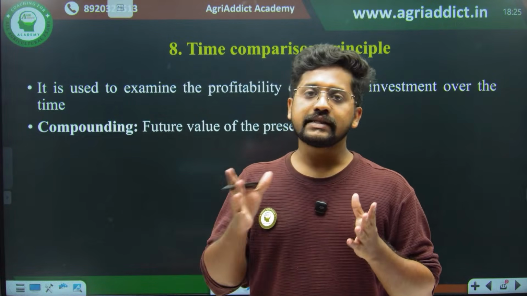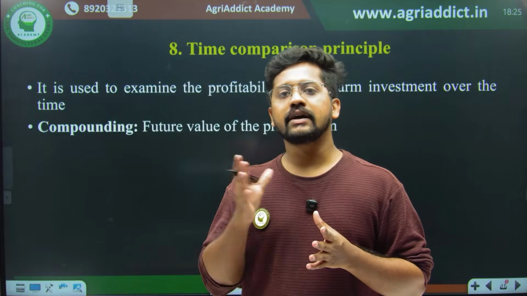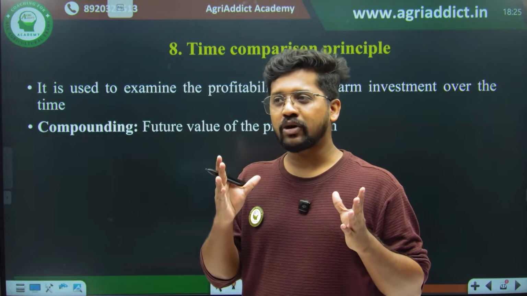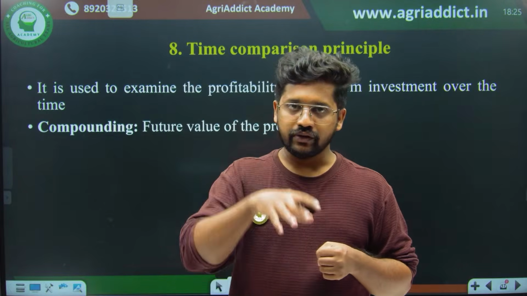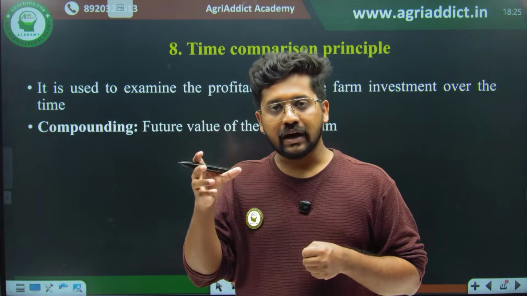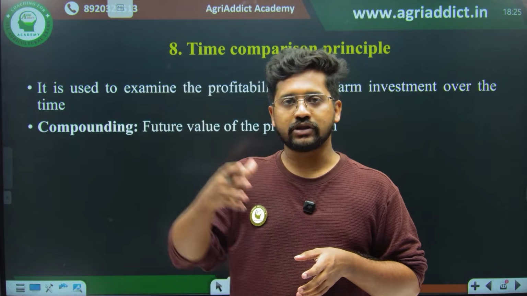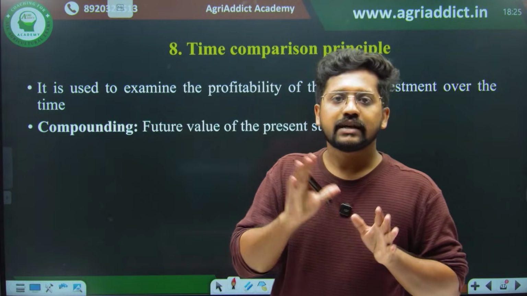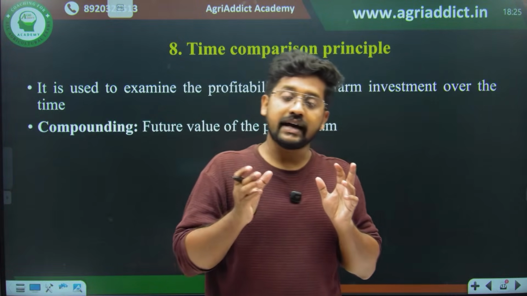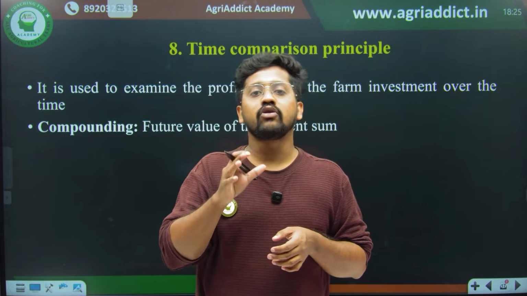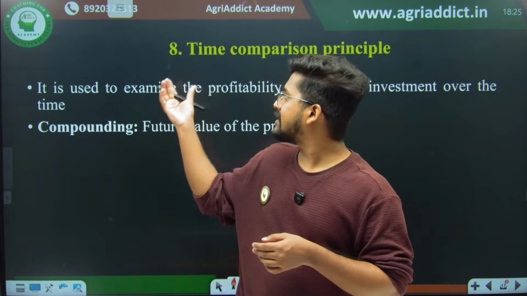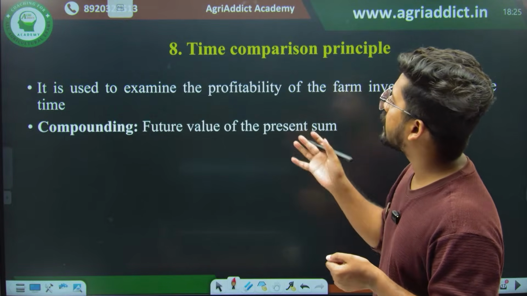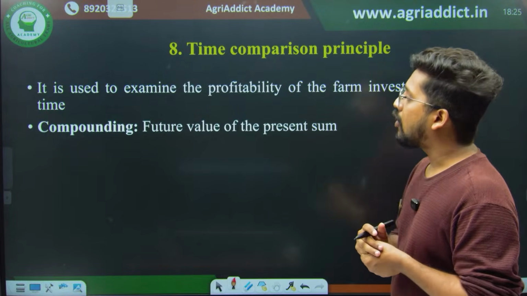So since the time value of money is changing over time, we should always be thinking about how much money I have to invest to generate a proper value of money in the future, or in order to generate that much money in the future, how much I should invest today. Such a calculation should be there, which accounts for the time value of money. That is none other than the time comparison principle. So it is used to examine the profitability of farm investment over a period of time.